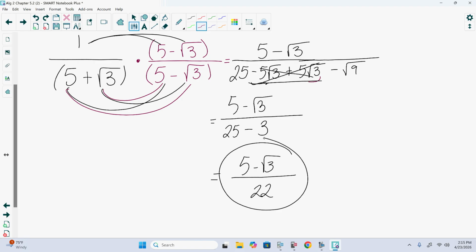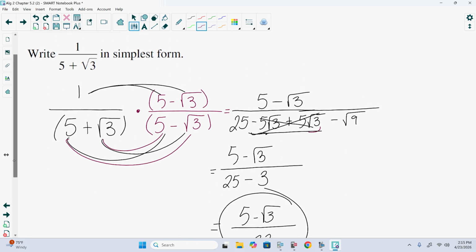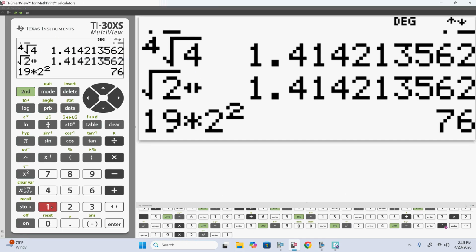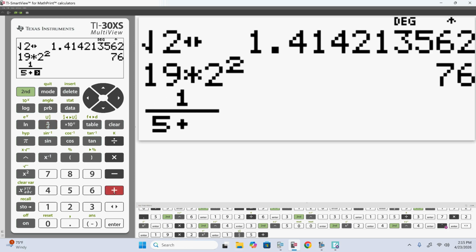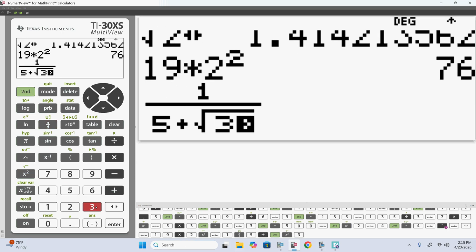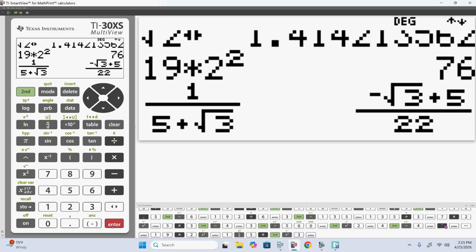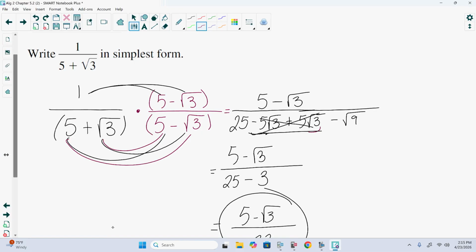Questions on how we did this here? Questions on anything we've done so far? And we know for certain that the calculator would not take 1 over 5 plus the square root of 3 and give us a nice answer, because that's how these calculators work, right? Oh, wait, it actually did. That is the same answer. Negative square root of 3 plus 5 is 5 minus square root of 3. Either way. Questions on this here?